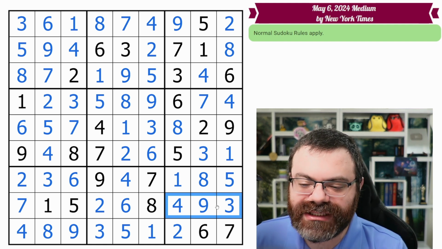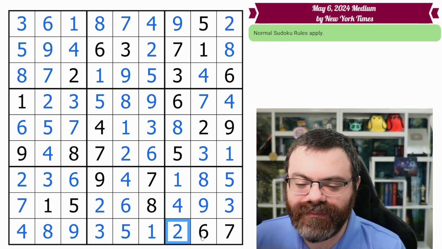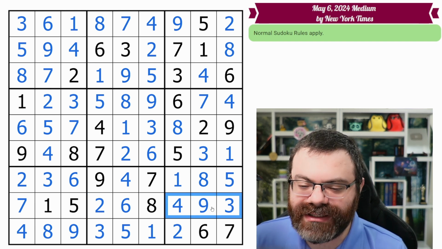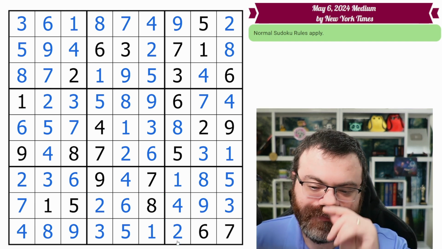And actually, as soon as I saw the 4 and 9 corner there, I hadn't remembered it. But when I saw that, it reminded me, oh yeah, we had the claiming 4s and 9s there. And so that makes sense why this is only a 2.